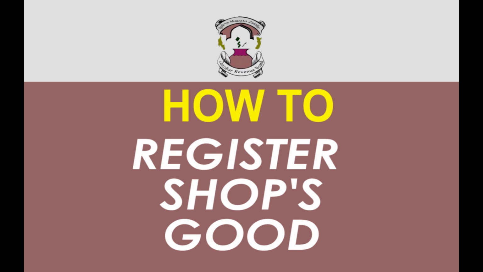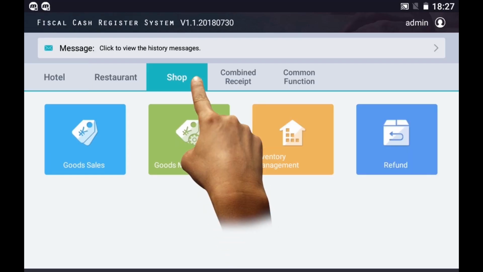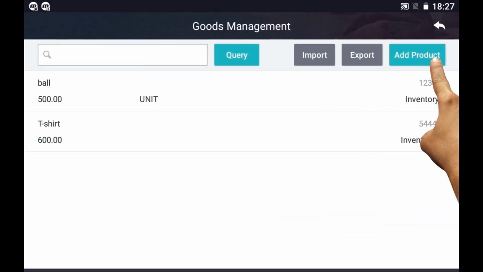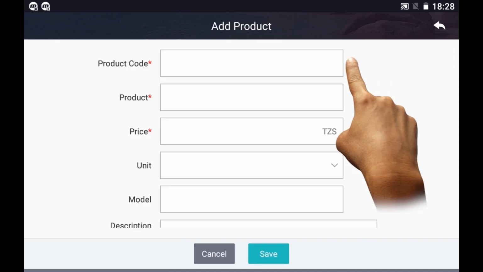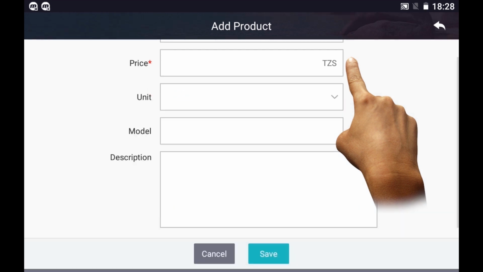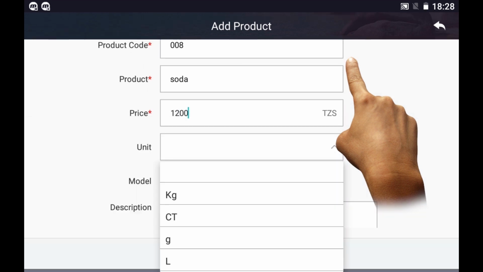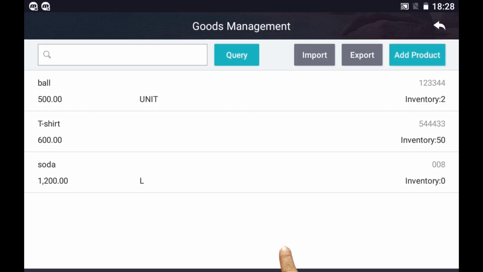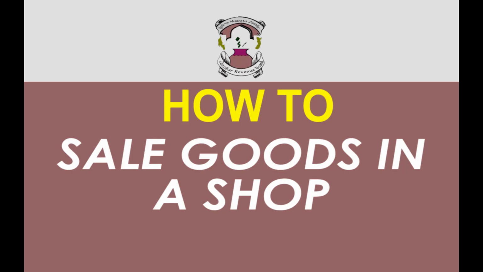How to register shop goods. Tap Shop. Tap Goods Management. Tap Add Products. Fill product form as shown. Tap Save to finish.